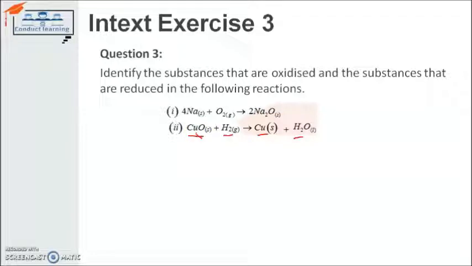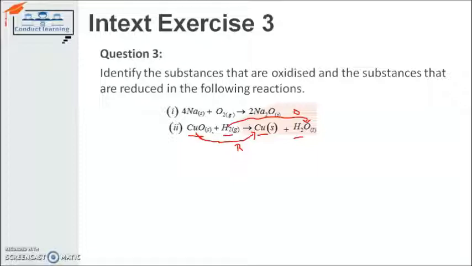It will be wrong to say copper is reduced. Copper oxide is reduced and becomes copper. So there is a reduction, R. And hydrogen gas becomes water, and this is happening because of oxidation. So copper oxide is getting reduced and hydrogen is getting oxidized and becomes water in this particular reaction. In this example, copper oxide is acting as the oxidizing agent and hydrogen is acting as the reducing agent.